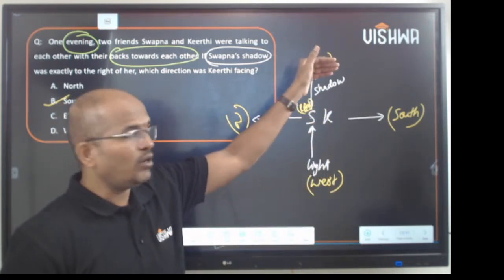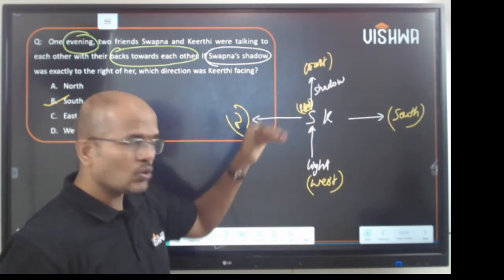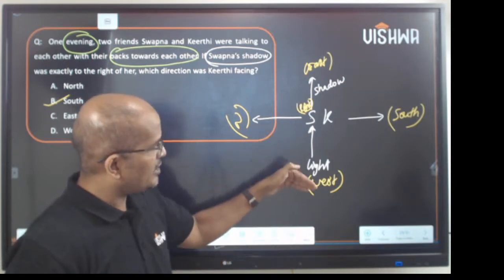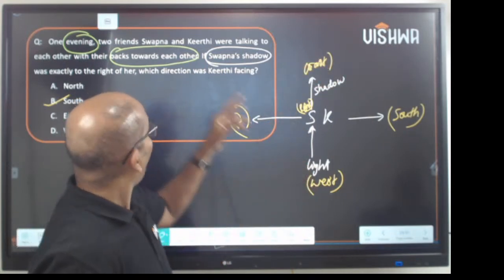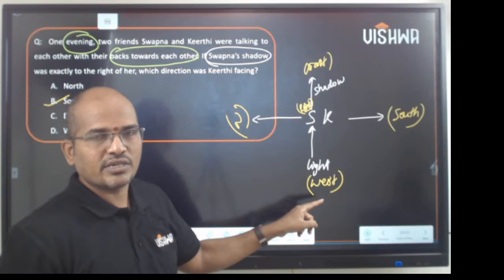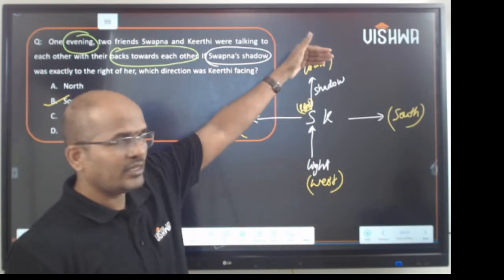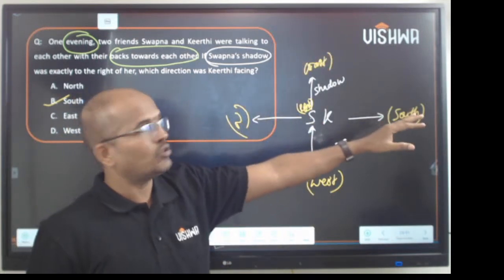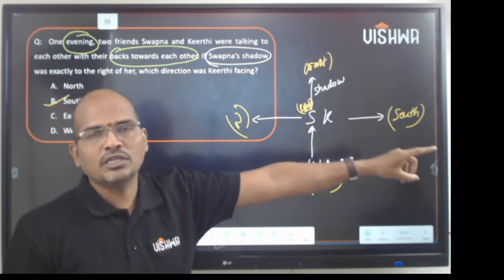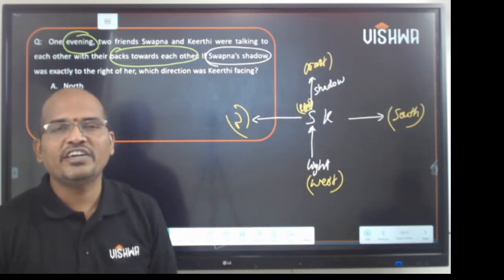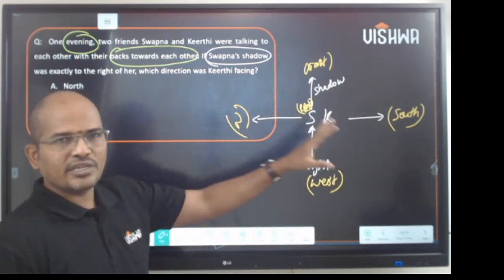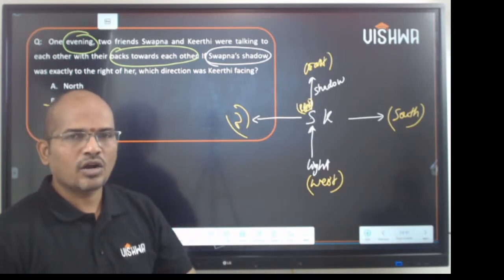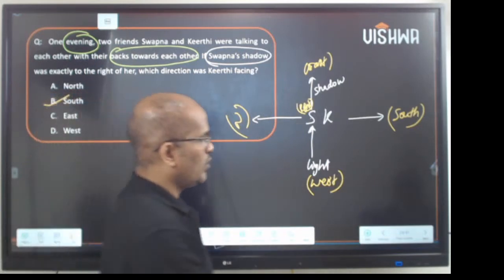It is possible only when the light is to our left. So if light is here, shadow to the right. As it is evening, it will be west. So this is the west side, that is the east side, north and south. So Kirti will face the southern part. This is a question of directions, which is interesting with respect to GATE or other placement exams. Okay, now going ahead.